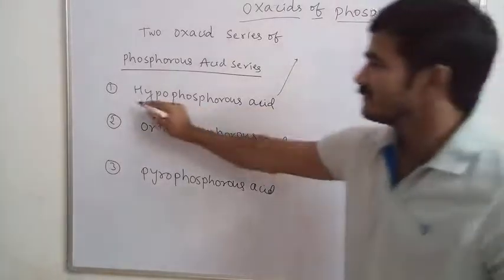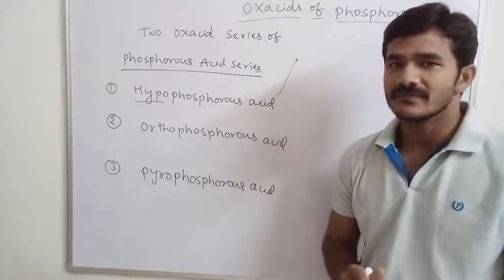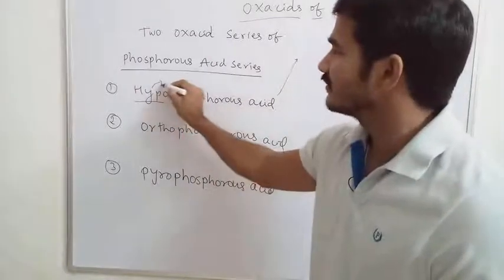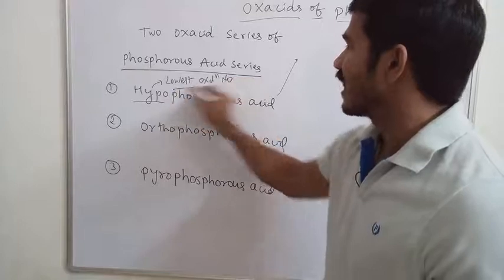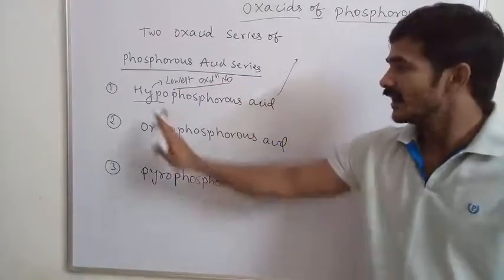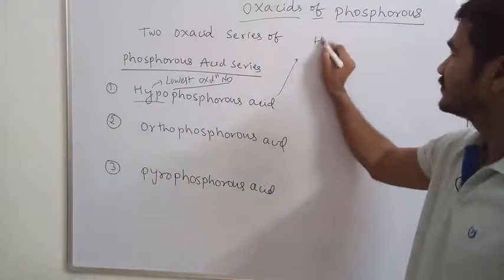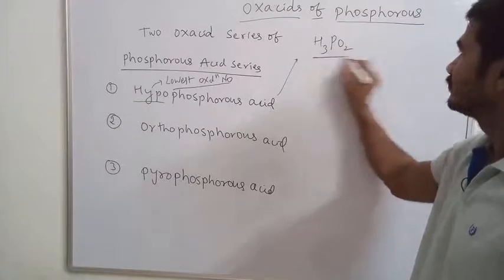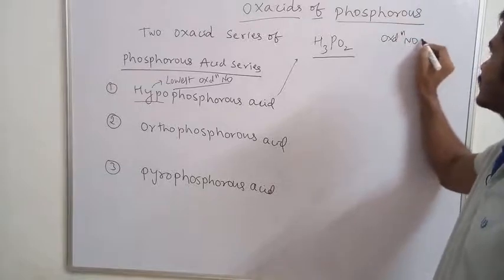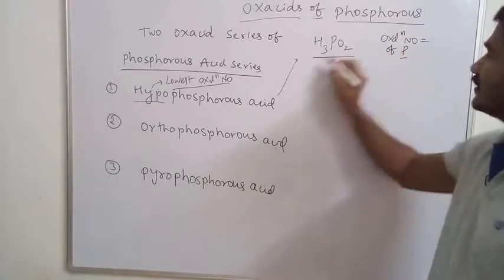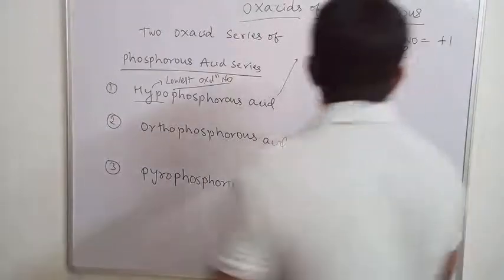Hypophosphorus. The name hypo stands for the lowest oxidation number. Among the three phosphorus acid series compounds, hypophosphorus acid has the lowest oxidation number. So the formula is H3PO2. What is the oxidation number of phosphorus here? The oxidation number is +1 in this.